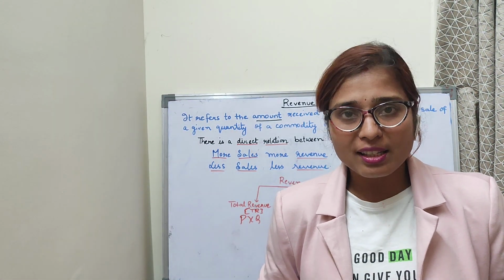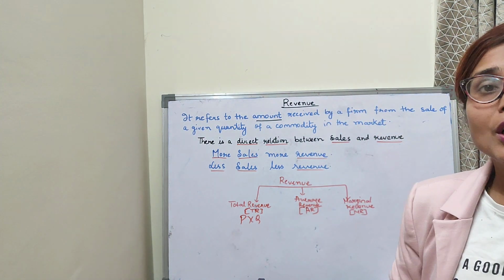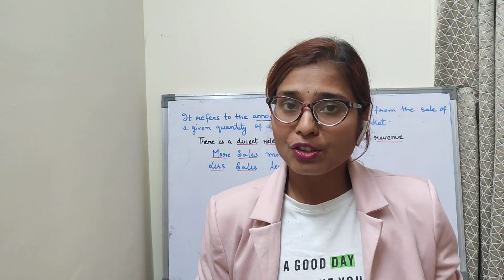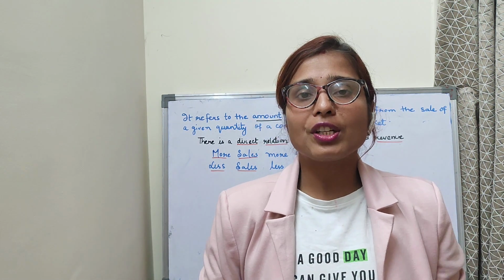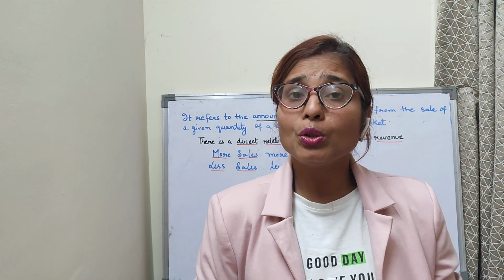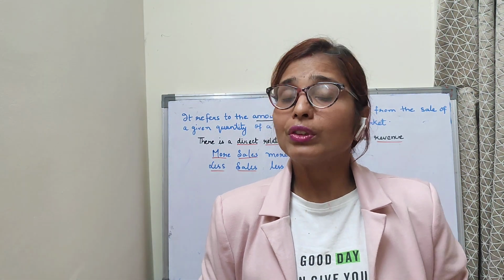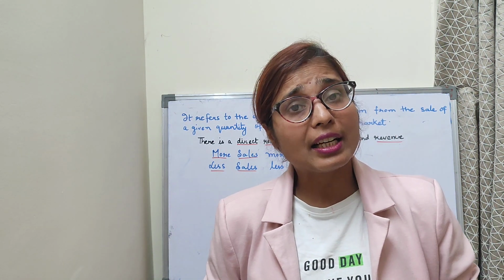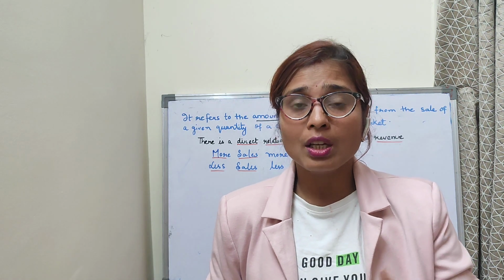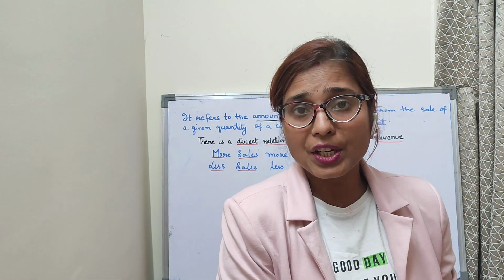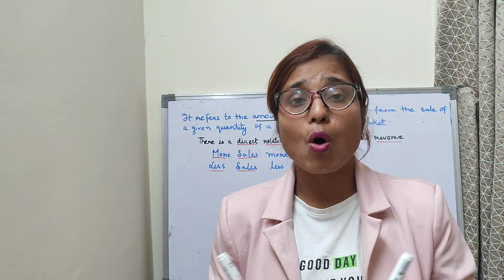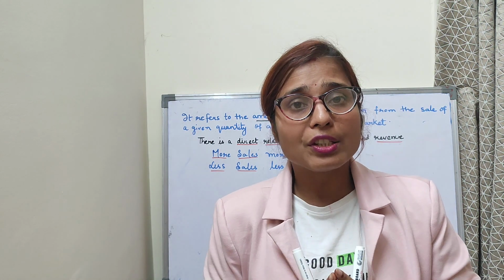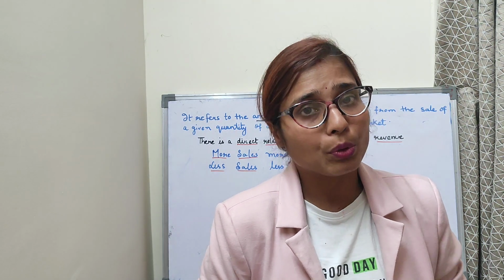So today I'm going to discuss the new chapter, that is revenue. Children, we already discussed the production chapter and the cost chapter. Hope you have understood. In the production chapter, we understood that a producer is doing the production. While doing the production, he is incurring expenditure, that is cost: expenditure on raw materials, payment of wages, payment to staff, electricity bill, water bill. There are many expenditures which are borne by the producer.